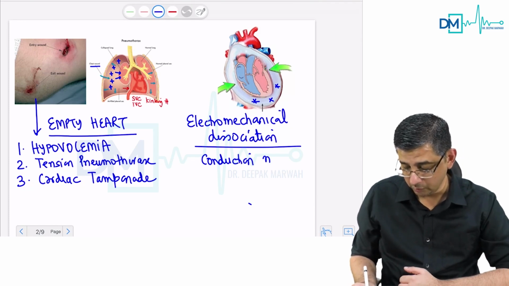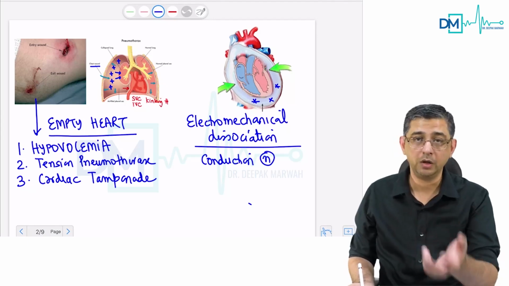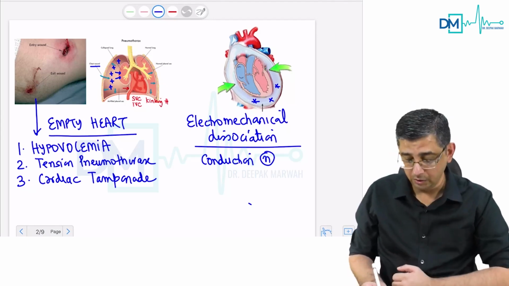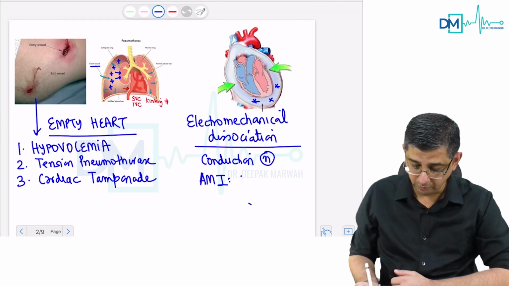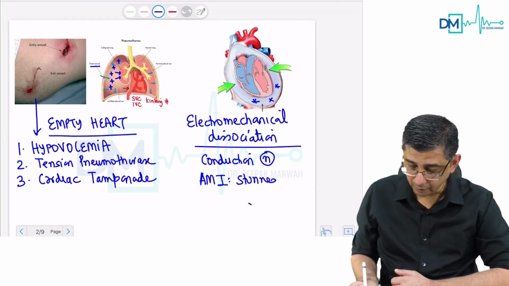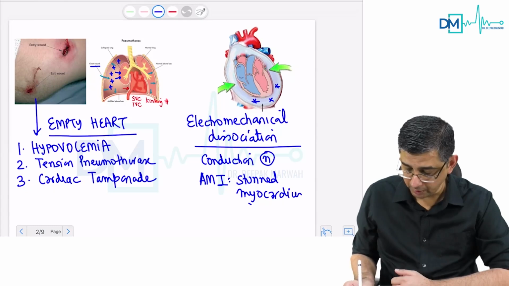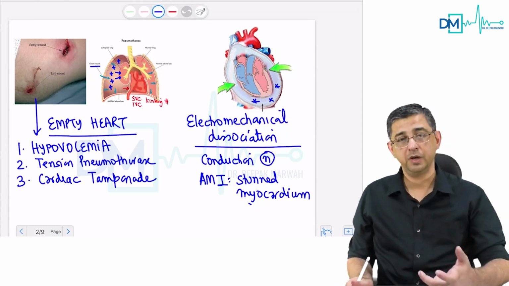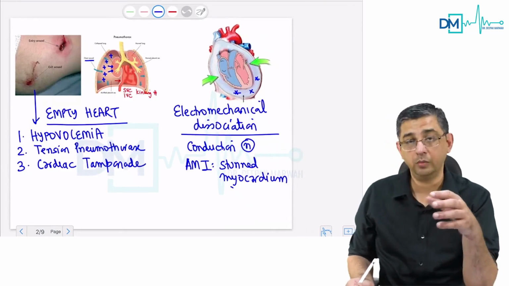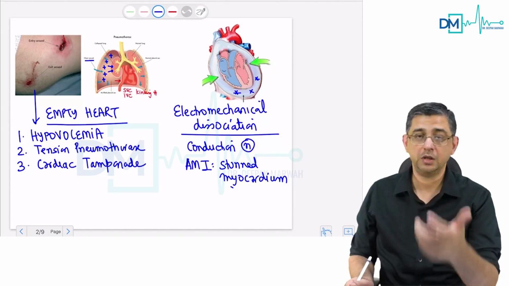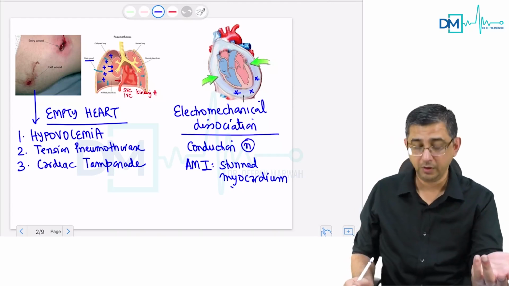Now we need to understand what is the problem with the mechanics of the heart. Suppose a person is having coronary artery thrombosis, that is myocardial infarction, then acute myocardial infarction will contribute to electromechanical dissociation because there would be a stunned myocardium in the patient. Due to hypoxia, the myocardium will not be able to function properly. If a person is having a massive myocardial infarction, mostly an extensive anterior wall myocardial infarction due to blockage of the left main coronary artery, then the stunned myocardium will not be able to generate effective contraction, and therefore the cardiac output will fall.